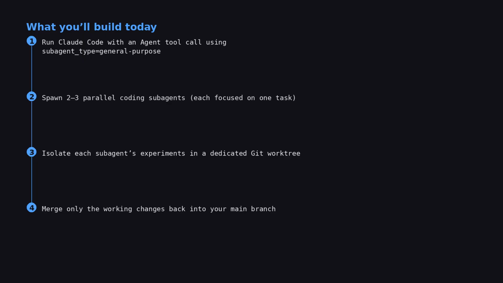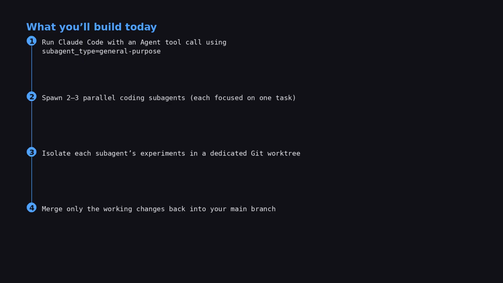Here's what changed for me the first time I did this. Instead of one long try, fail, ask again loop, I ran 2 explorations at the same time. In my last session, the time to first working draft dropped from about 60 to 90 minutes down to 25 to 35 minutes. Not because the AI got smarter overnight, but because I stopped contaminating my own context and I stopped serializing experiments. Also, I saved money.